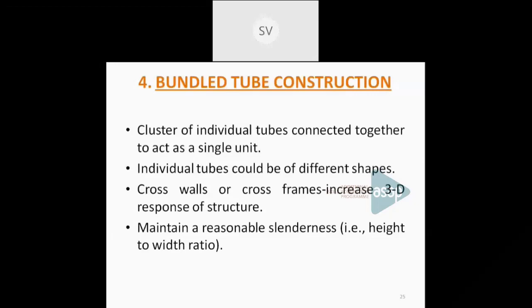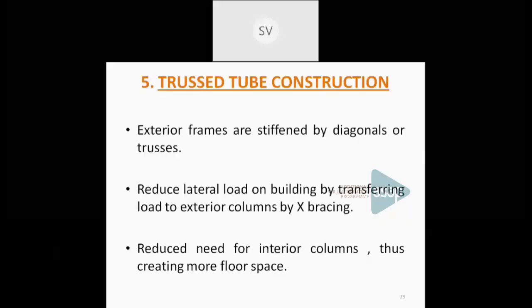So the main advantage of using a trussed tube construction is that the lateral loads on the building can be reduced by providing these bracings. And again, the number of interior columns can be reduced so that we will get sufficient floor area. So these are the different types of framed constructions or structural systems in tall buildings.